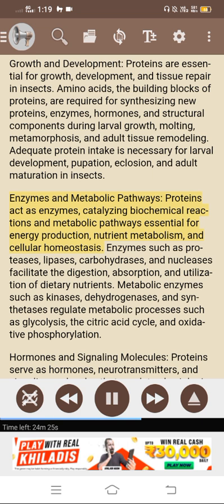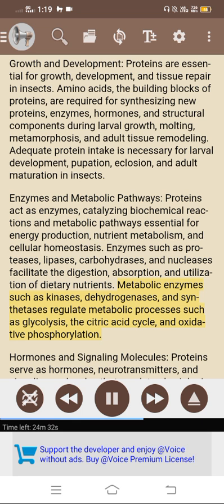Enzymes and metabolic pathways. Proteins act as enzymes, catalyzing biochemical reactions and metabolic pathways essential for energy production, nutrient metabolism, and cellular homeostasis. Enzymes such as proteases, lipases, carbohydrases, and nucleases facilitate the digestion, absorption, and utilization of dietary nutrients. Metabolic enzymes such as kinases, dehydrogenases, and synthetases regulate metabolic processes such as glycolysis, the citric acid cycle, and oxidative phosphorylation.